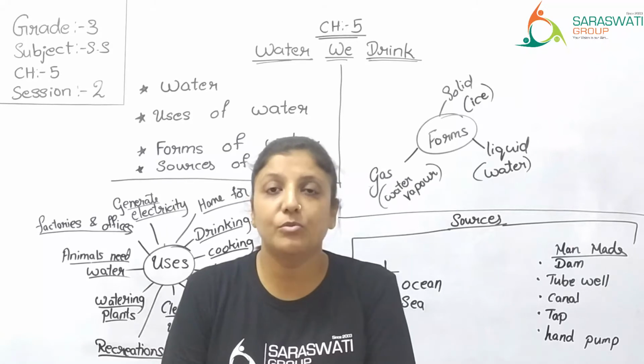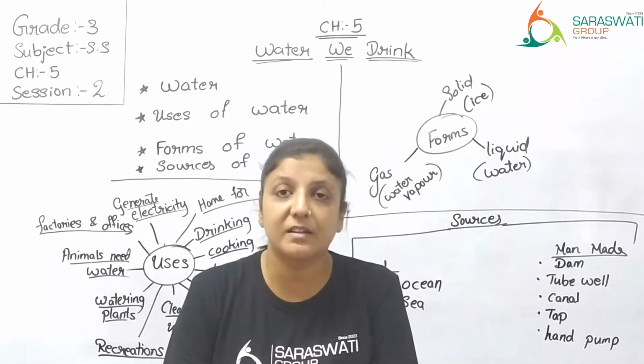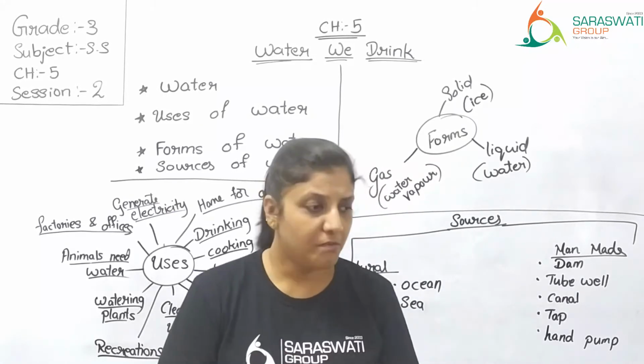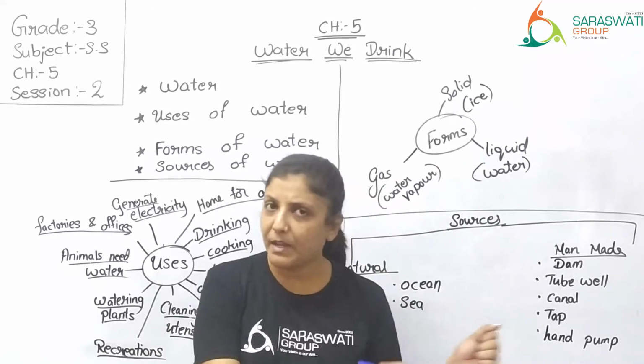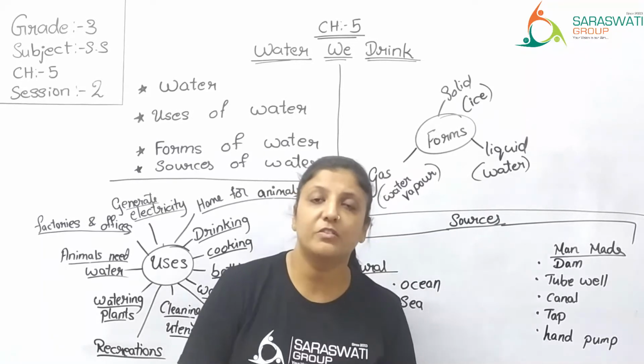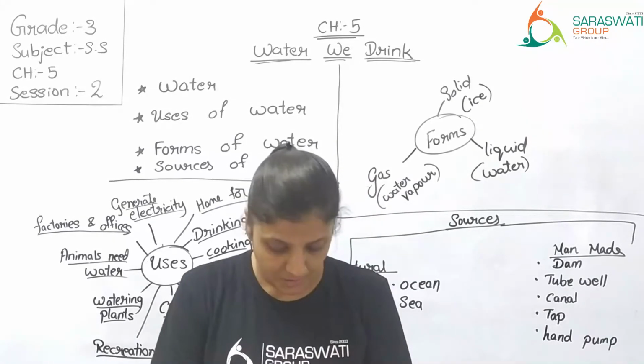For all these household works, means all the work that is done at home, you need water. Even to clean the floor, mopping, you need water? Yes. So water is required everywhere.